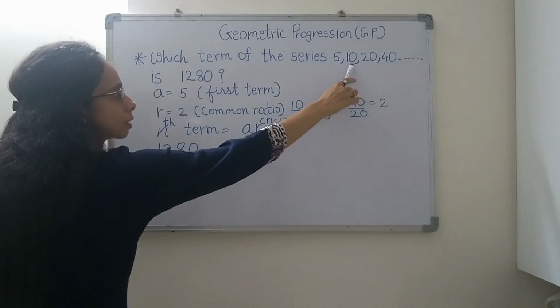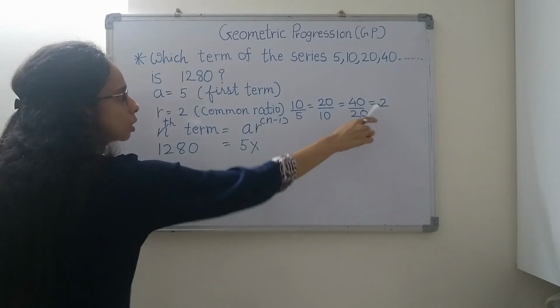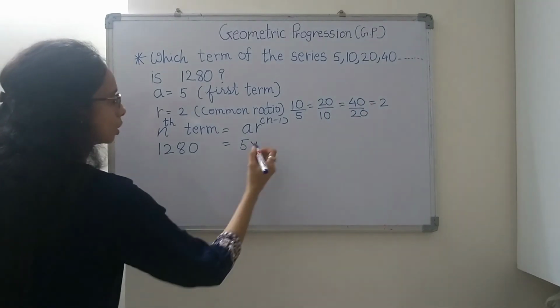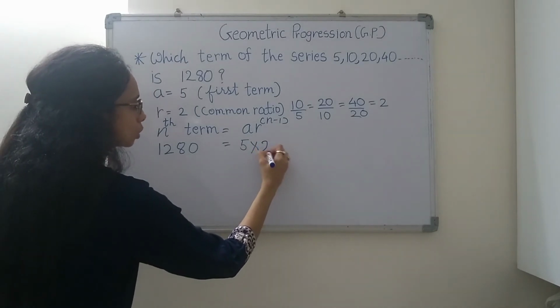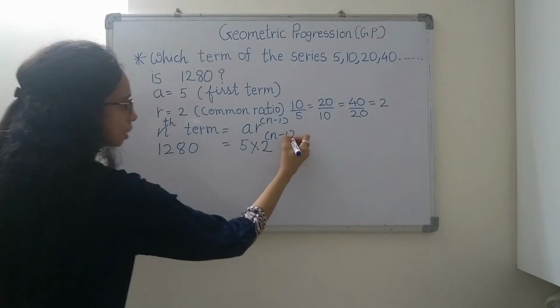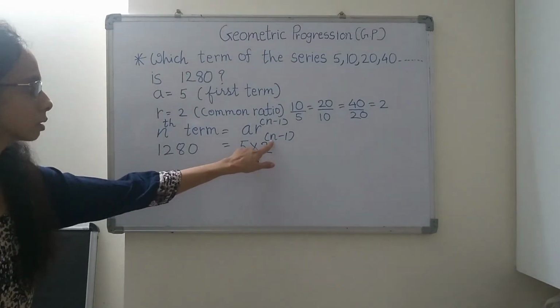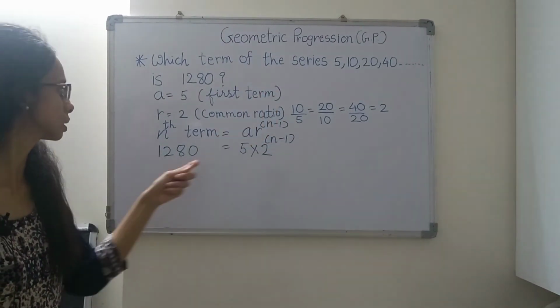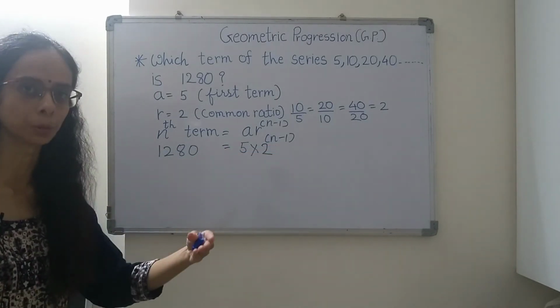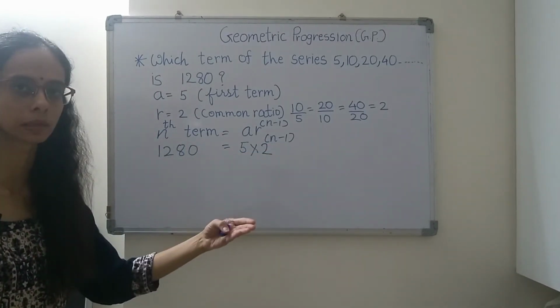20 to 10 ratio is 2. 40 to 20 ratio is 2. And that's why it is a common ratio. So R we will write as 2, raised to n minus 1. Here this n means which term of the series is going to be 1280, which we have to find out in this series.